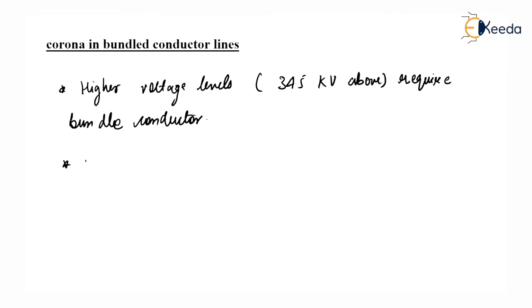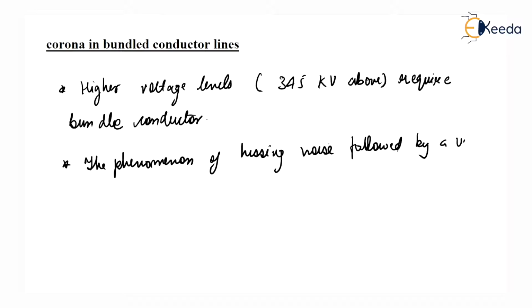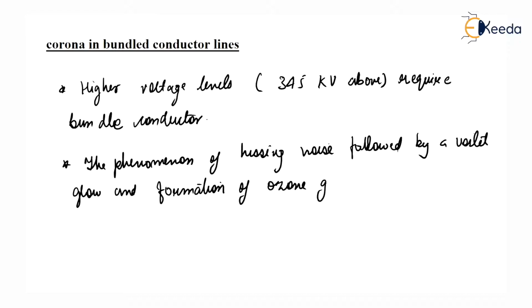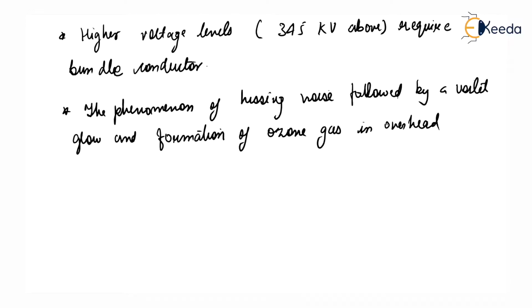See, what is corona? Corona is a phenomenon of hissing noise followed by a violet glow and formation of ozone gas in overhead transmission line. This is known as corona.